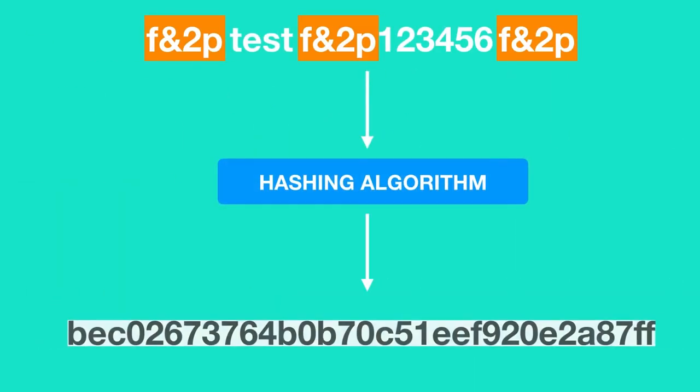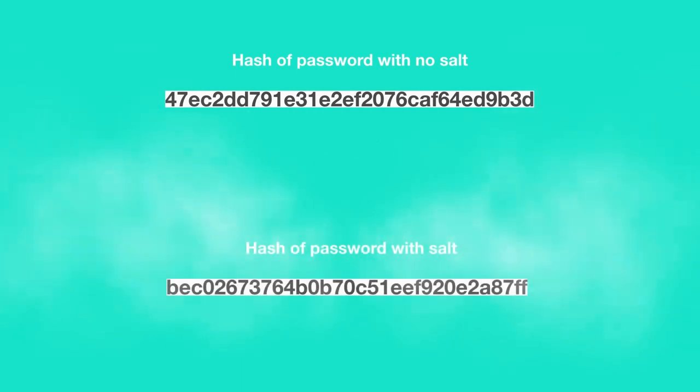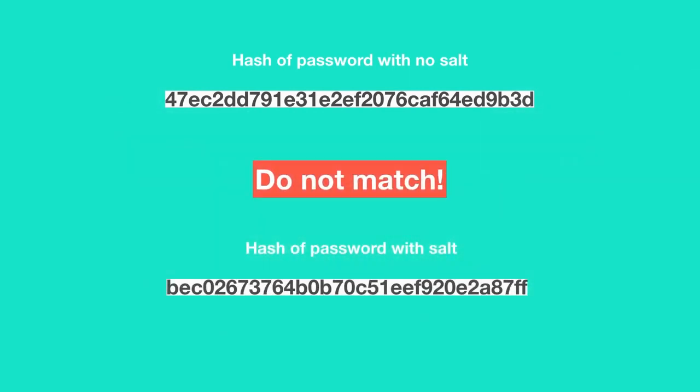After salting the password, the salted password is then hashed by a hashing algorithm. So, when a salt is used, rainbow tables are of no use, even if the password to be cracked is a weak and commonly used password, because the hash of the password without salting does not match the hash of the password which is salted. Also, brute force attack and dictionary attack are not effective to crack salted passwords, unless the hacker already knows the salting algorithm employed by a company.